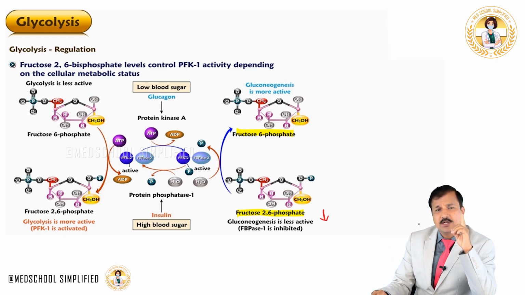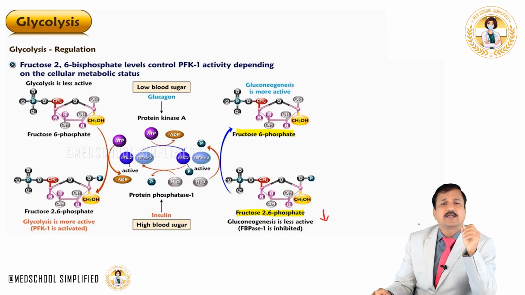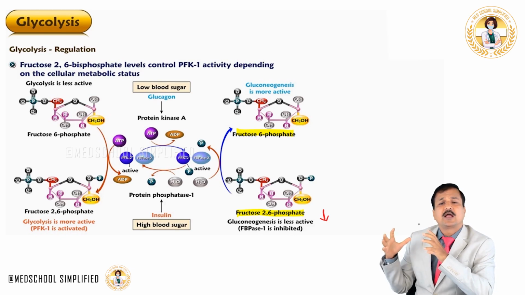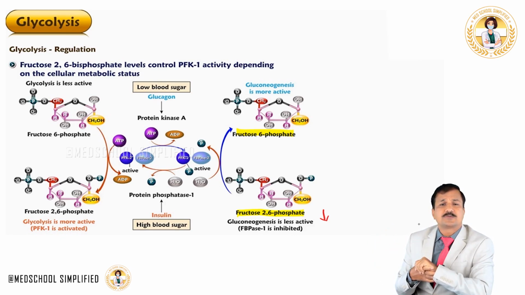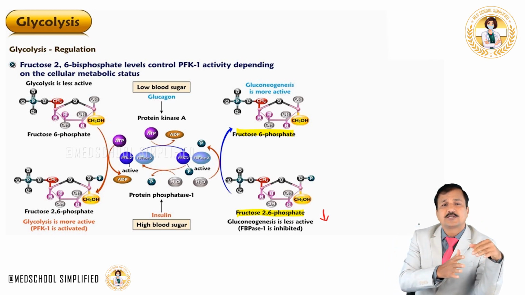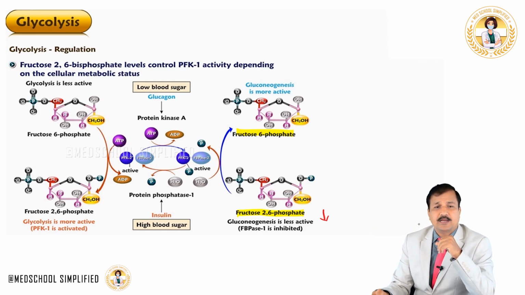Under fasting condition, low blood glucose, glucagon increased, protein kinase activated, and that protein kinase is going to phosphorylate PFK2. In the phosphorylated form of PFK2, its phosphatase component is activated, and it's going to decrease fructose 2,6-bisphosphate levels in the cytoplasm, and decreased levels of this molecule will keep glycolysis low, gluconeogenesis high. That means blood glucose level is maintained under fasting condition mediated by glucagon.